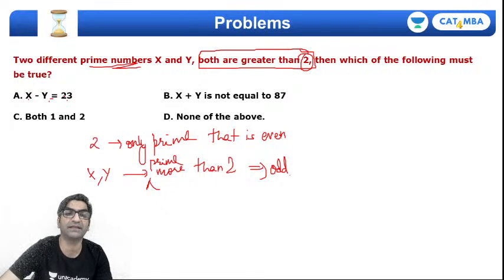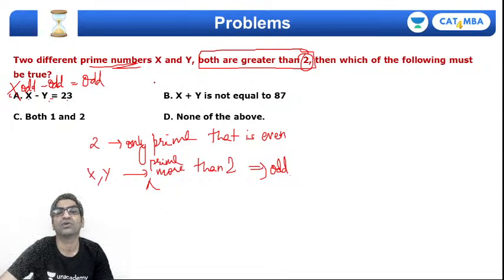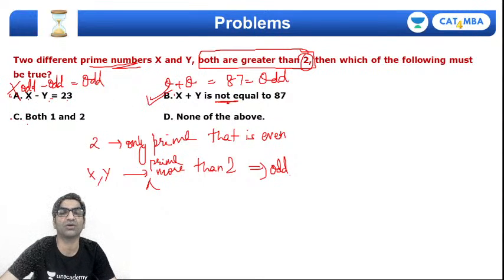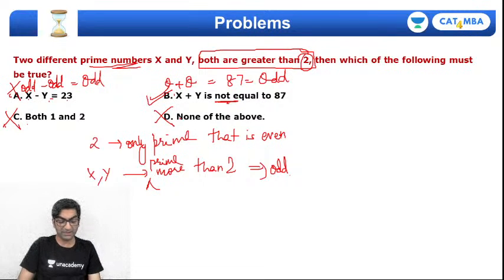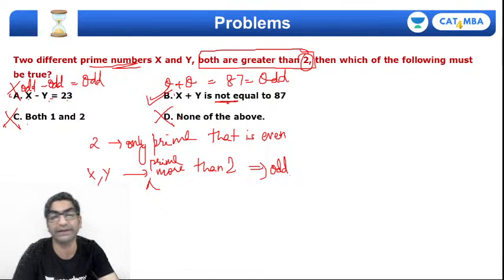Can x minus y be 23? Right? Now think about it. Can odd minus odd be odd? No, this cannot be true. Can odd plus odd be 87, which is also odd? No, it cannot be. And that's what this says, right? It's not equal to this. So ये तो ठीक ही लग रही है बात मुझे. Both 1 and 2, no. Both these statements are not correct. None of the above statements is correct. No, that's not true. B is correct. So correct answer, option B. x plus y cannot equal 87.